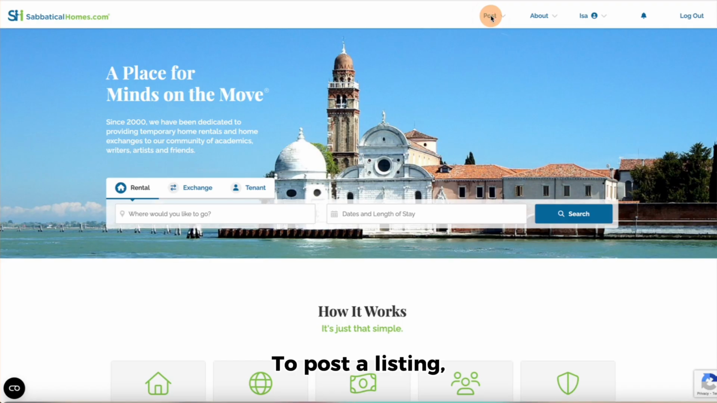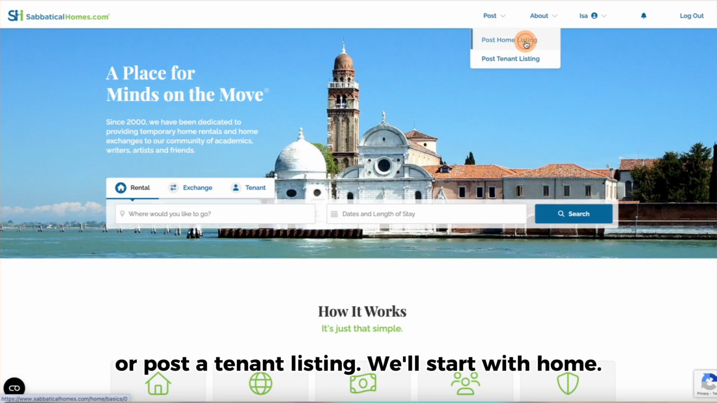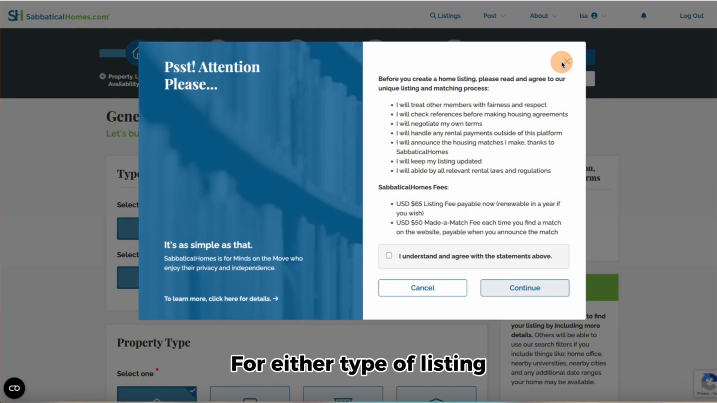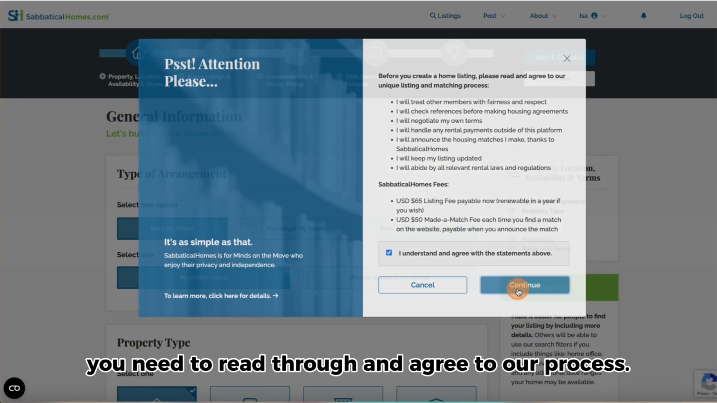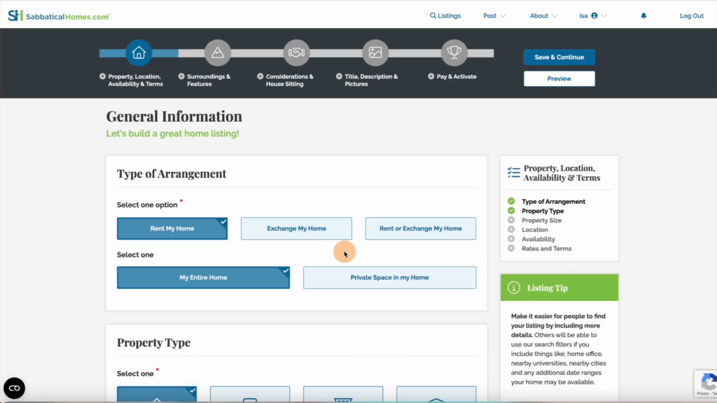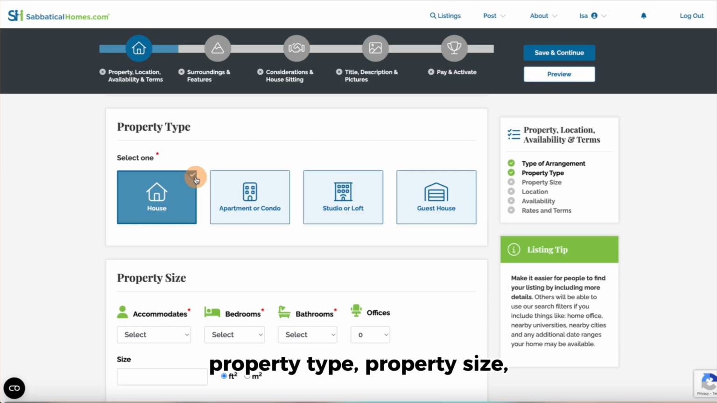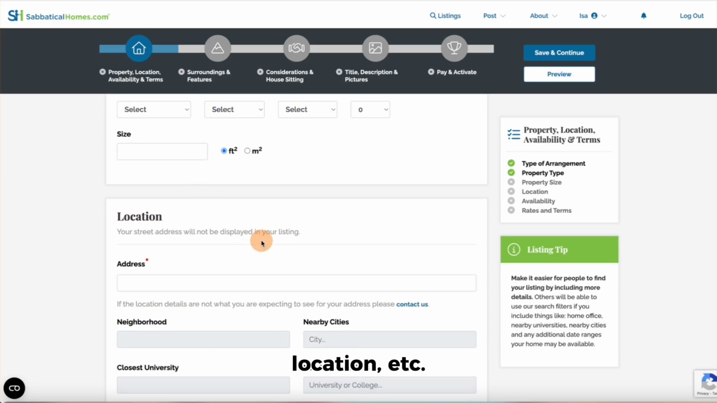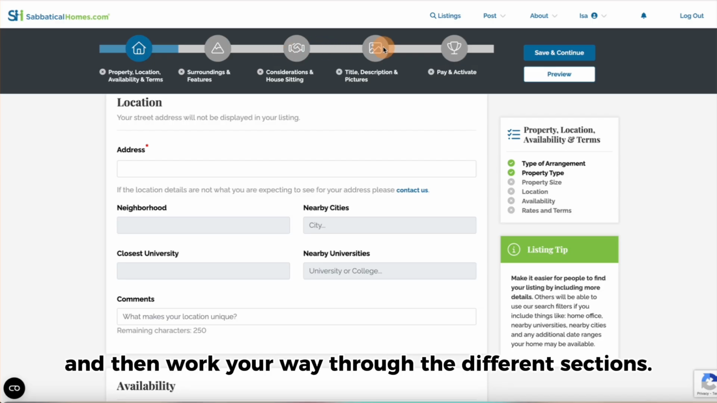To post a listing, click here and select either Post a Home Listing or Post a Tenant Listing. We'll start with Home. For either type of listing, you need to read through and agree to our process. To post a home listing, you will select the type of arrangement, property type, property size, location, etc. Click Save and Continue, and then work your way through the different sections.